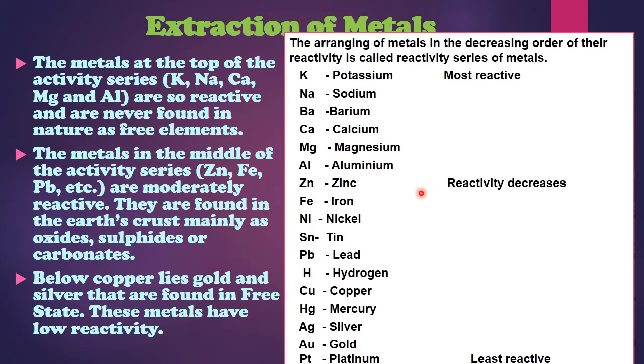This question is asked in exams as: name a few metals which are found in native state and a few which are found in combined state. Combined state means which react with some other elements and form a compound. And what do you mean by native state? Means which are found all alone. Generally students get confused by the word native. Native means all alone. So the metals found in the lower portion like platinum and gold are found in native state. And elements on the topmost of the reactivity series are always found in the combined state. So it is very necessary to remember the reactivity series so that you can easily learn these 3 chapters.